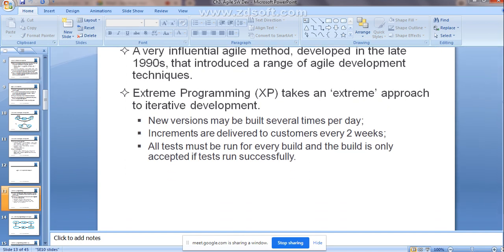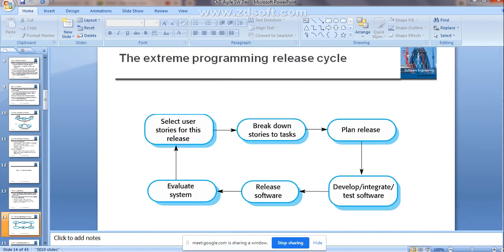Just to go through this diagram, see how exactly the extreme programming release cycle is going to work. First select the user stories for this release. Break down the stories into tasks. Then plan the release, develop, integrate and test the software, release the software, and evaluate the system. After evaluating the system, there is a change in the requirement, and once again it will start with the initial phase itself. Clear?